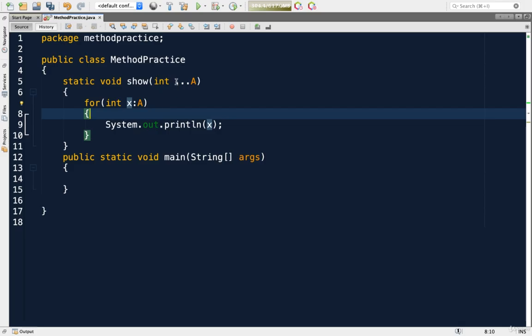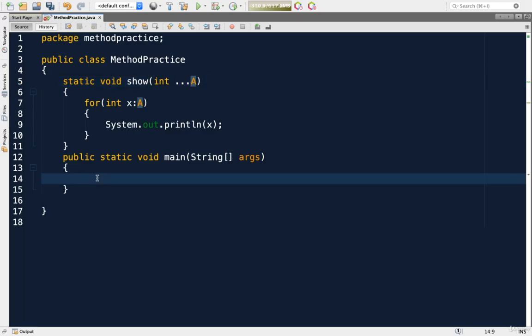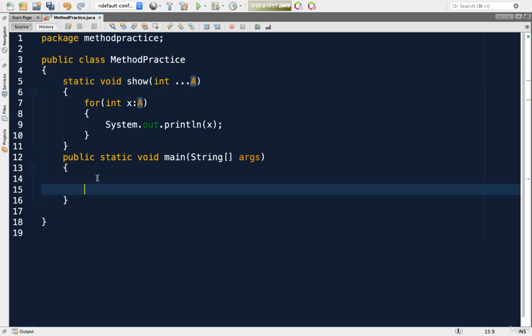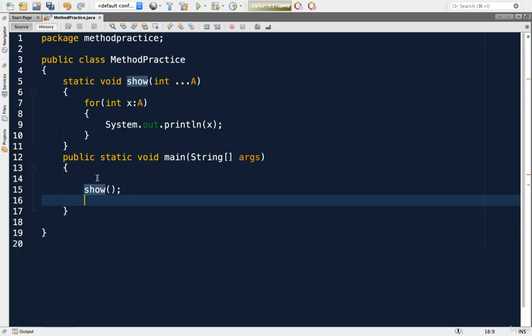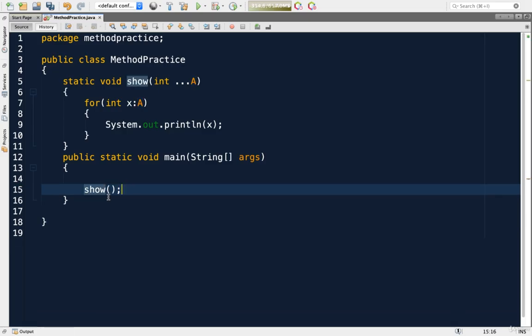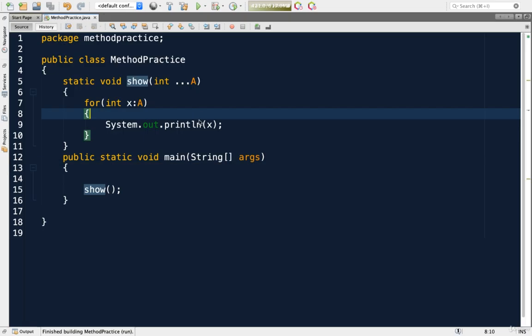Now inside the method I was simply displaying all the elements of that a, so I will display them. Yes, this was the method which takes variable number of arguments with name a, and it will print all the elements. Now this method can take any number of arguments. So if I say show with no arguments, it works. It's not an error. If I run, I will not get any output. There is nothing to show, so no output at all.